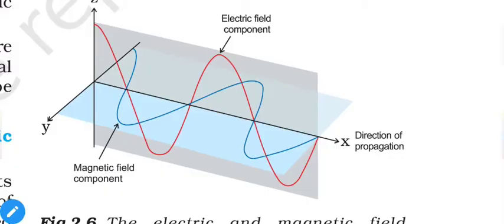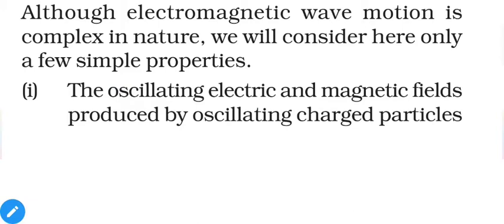In our previous lecture our last point was that Maxwell revealed that light radiation or electromagnetic radiation has this type of propagation in one direction, where the electrical and magnetic fields are perpendicular to each other as well as to the direction of propagation of the electromagnetic radiation. Although this electromagnetic wave motion is very complex, a few properties are mentioned for it. So let us discuss them step by step.